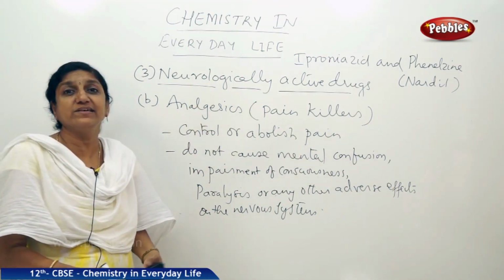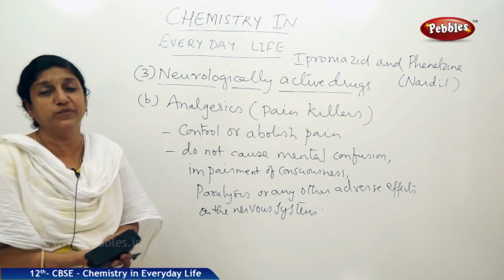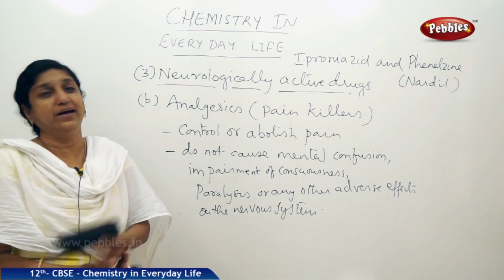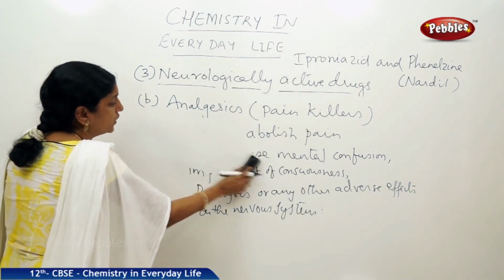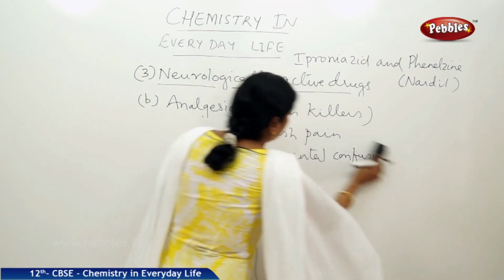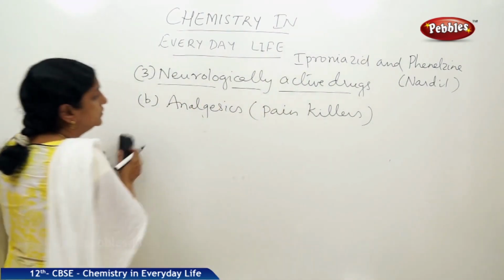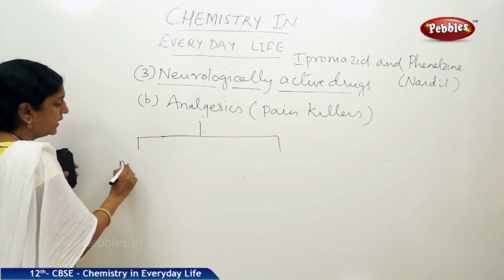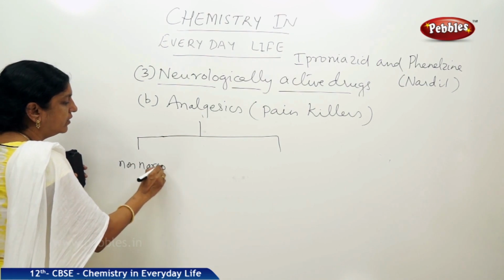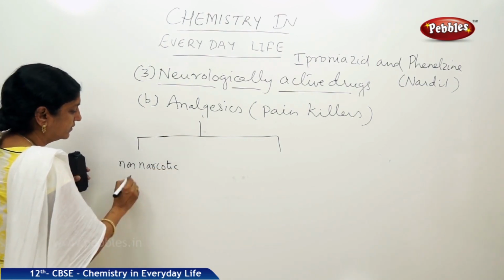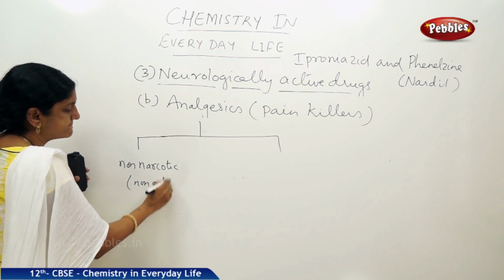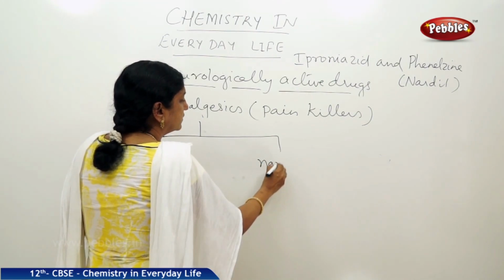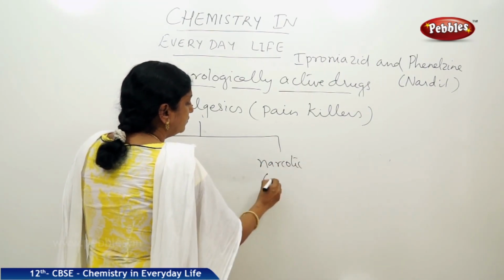Now these analgesics are further classified into two types. They are classified into non-narcotic and narcotic analgesics. So let us see what those non-narcotic and narcotic analgesics are. Analgesics are further classified into non-narcotic or non-addictive and narcotic or addictive analgesics.